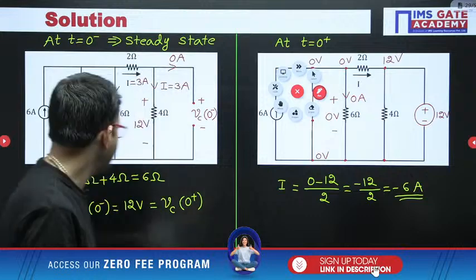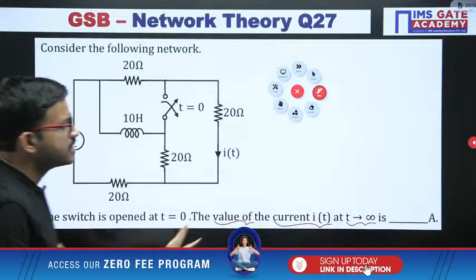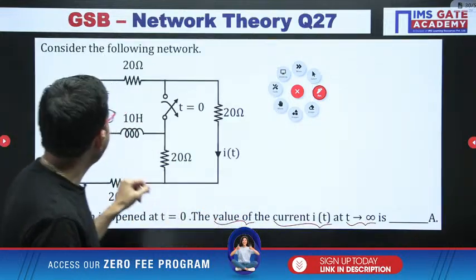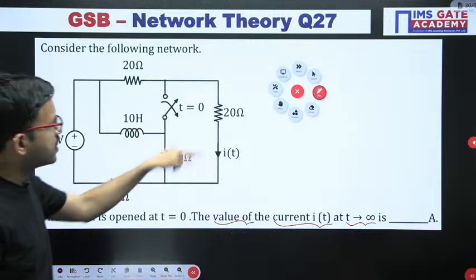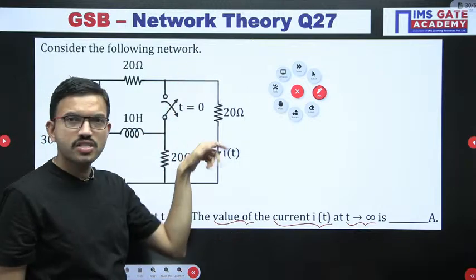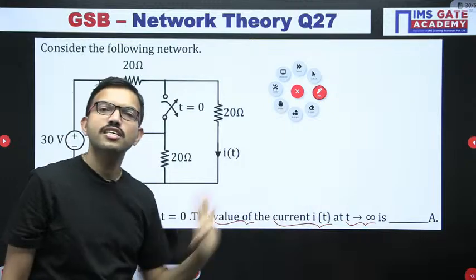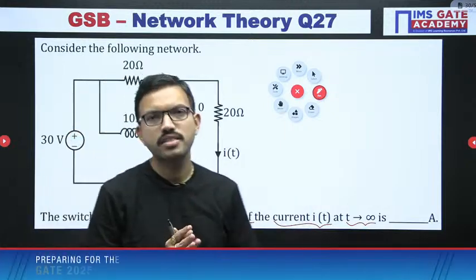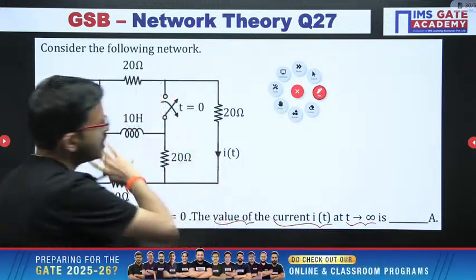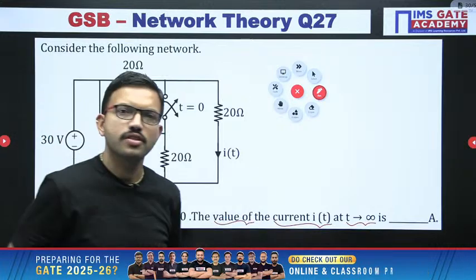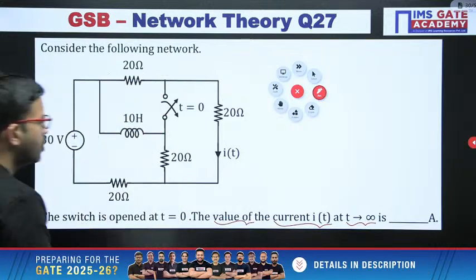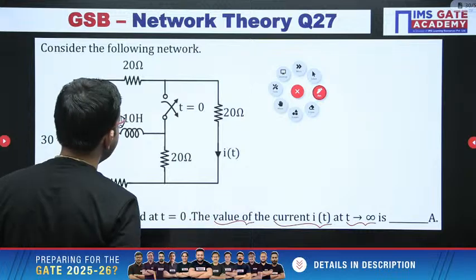Now here, since in the question they are asking the current I of t, that means in this particular 20 ohm resistor, how much current is flowing at t equal to infinity. That means once again steady state. So directly you can draw the equivalent circuit at t equal to infinity. That's all.